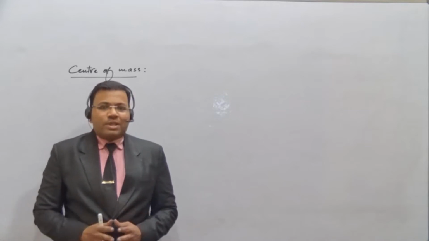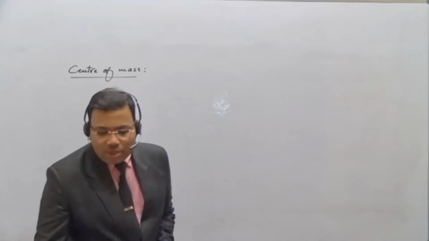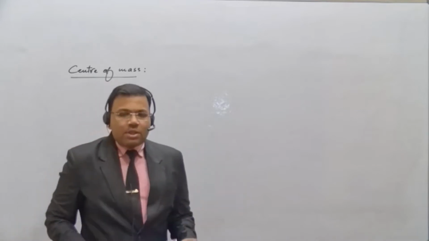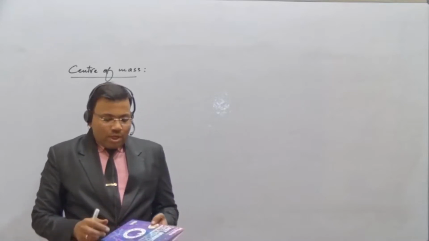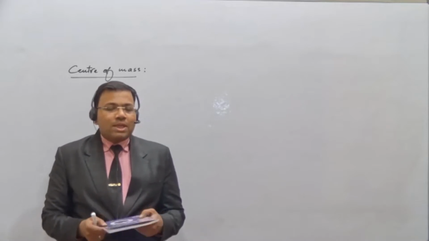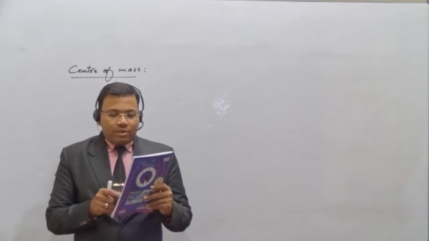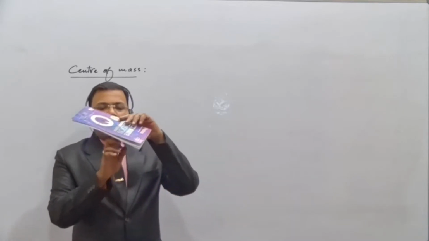So how to understand this? Let us take an example of a book. Suppose this is the book I have here. This is a rectangular example. You can consider this as a rectangular plate. Now this complete book I can balance on a single point by a finger. You can see here, I'm taking one point and I can balance this.